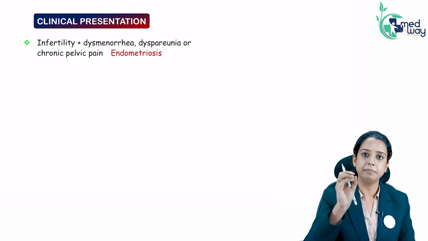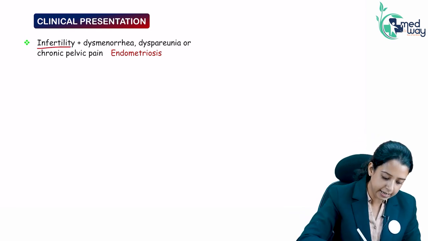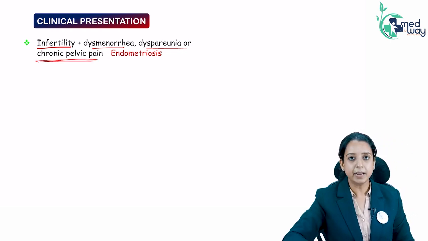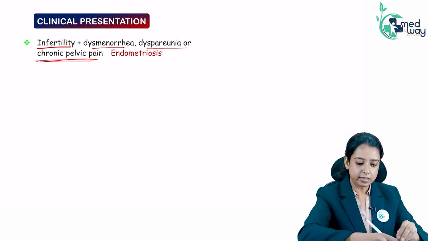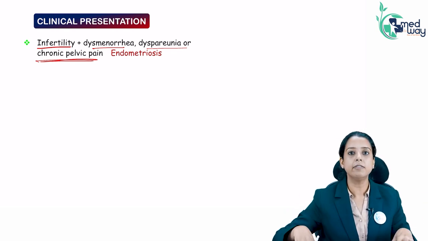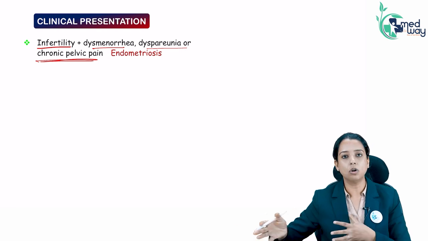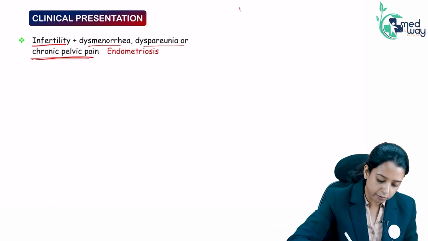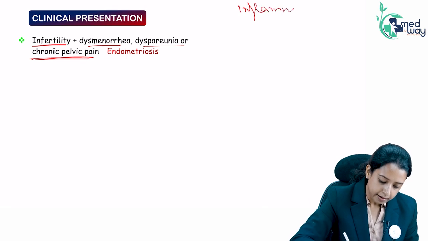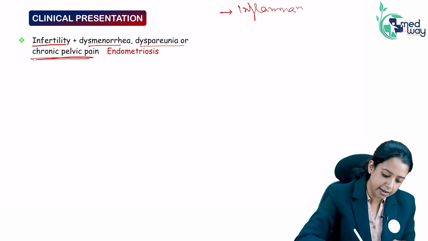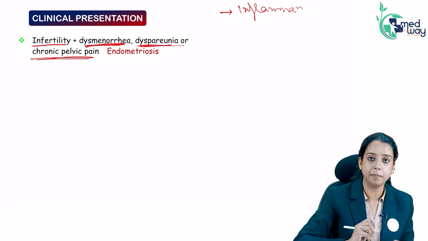How will the patient present? The patient will have a classic triad of infertility, dysmenorrhea and dyspareunia, and chronic pelvic pain. Why is the pain happening? There is tissue outside the uterus which is bleeding with every cycle. That bleeding is not going anywhere; the tissue is bleeding and the blood is getting collected. So, there is a lot of inflammation happening with every cycle. That is why dysmenorrhea is happening.